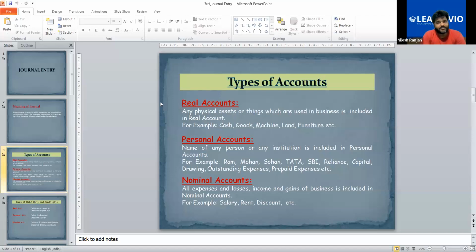Anything else? Madiha, Khadija, you can also tell me. I'm saying that you have to tell me one example of a real account in the electronics business. Machinery. Yes, that's very good. But which machine?